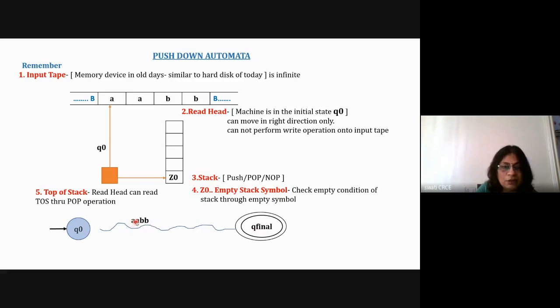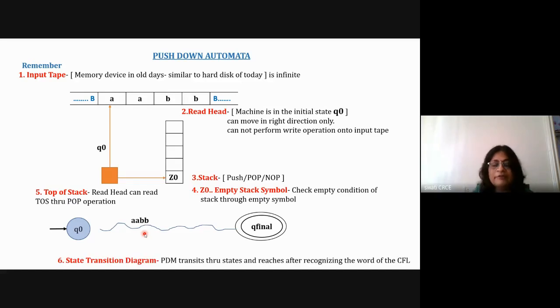But if there are three A's and two B's, or two A's and three B's, the machine will never reach the final state. It will remain somewhere in between, or it will go into an infinite loop, or it will never reach the final state. And if the machine is not reaching the final state, we assume that the string is rejected by the machine. But if the machine reaches the final state, we assume that the string is accepted by the machine. So this concept is similar to DFA and NFA.